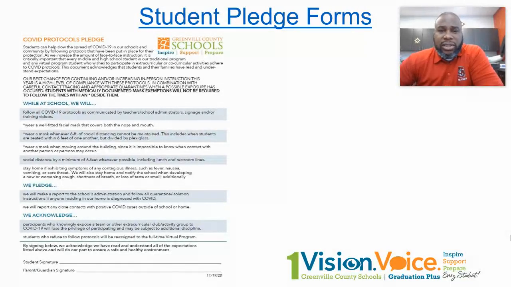Students, next week, you're also going to receive a student pledge form. This form outlines all of the expectations of what it means to be here in the building.